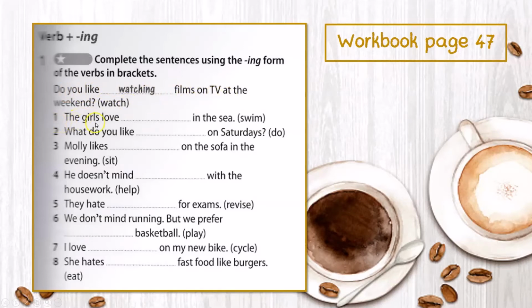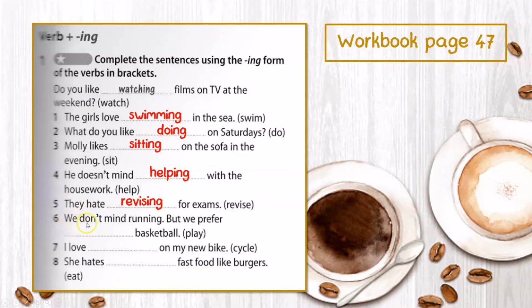As for 1, the girls love swimming in the sea. Number 2, what do you like doing on Saturdays? Number 3, Molly likes sitting on the sofa in the evening. The verb sit will be sitting with double T. Number 4, he doesn't mind helping with the housework. Number 5, they hate revising for exams. Verbs end with E. If you want to add ing, you have to eliminate the E first.